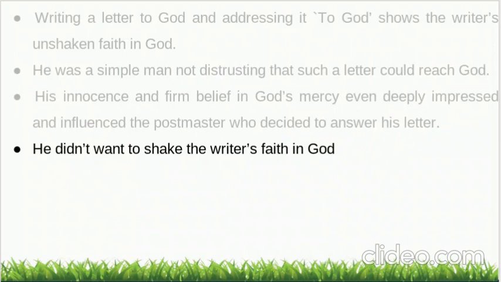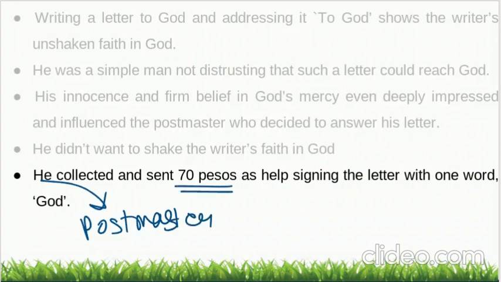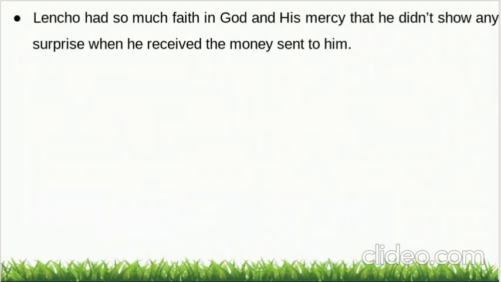Because the postmaster didn't want to shake the writer's faith in God, he gave a reply to the letter. Now what did he do? The postmaster collected and sent 70 pesos as help, signing the letter with one word, God. On that whole letter, he gave 70 pesos, and he just wrote God on it. That's it. He didn't write anything else.